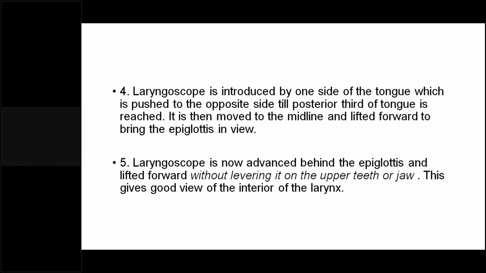The laryngoscope goes over the tongue, and when you reach the posterior part of the tongue, the epiglottis comes into view. Once you pass your laryngoscope beneath it and push it upwards, you will reach the larynx.